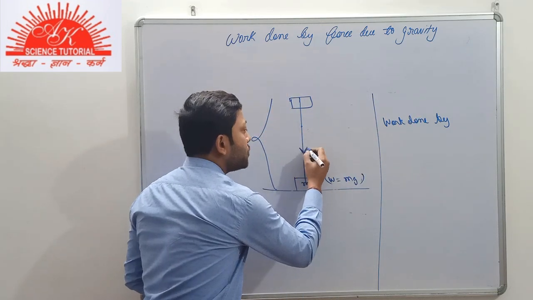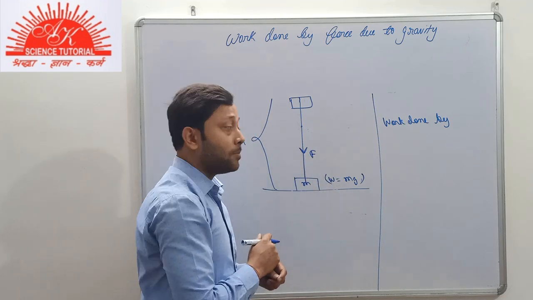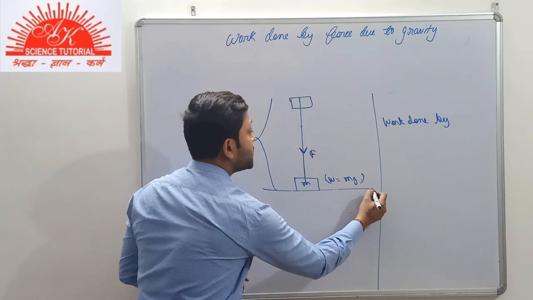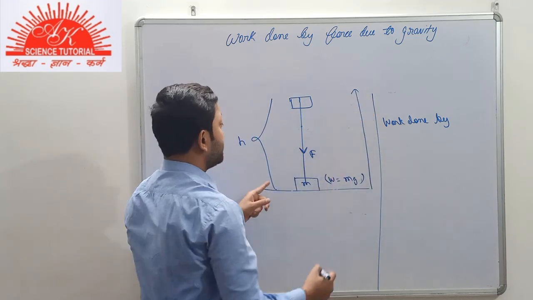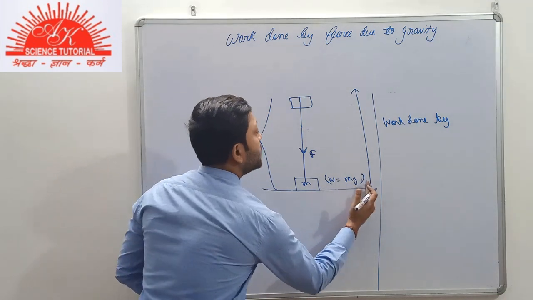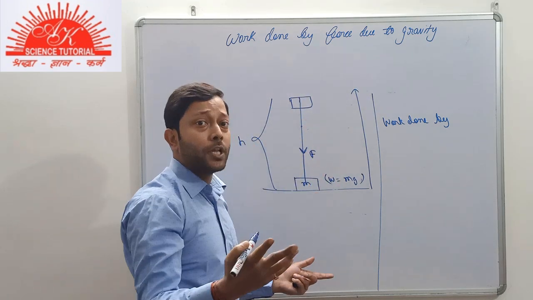So the force due to gravity will always be acting on the body in downward direction. But the body is being displaced in upward direction, by a height h. So the displacement is upward, but the force due to gravity is downward.